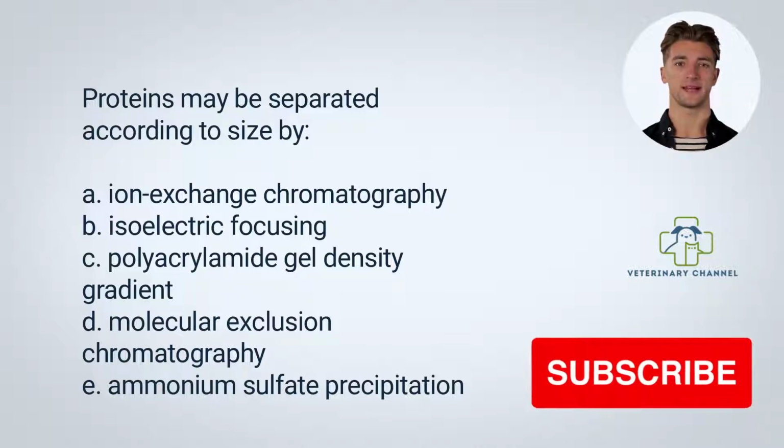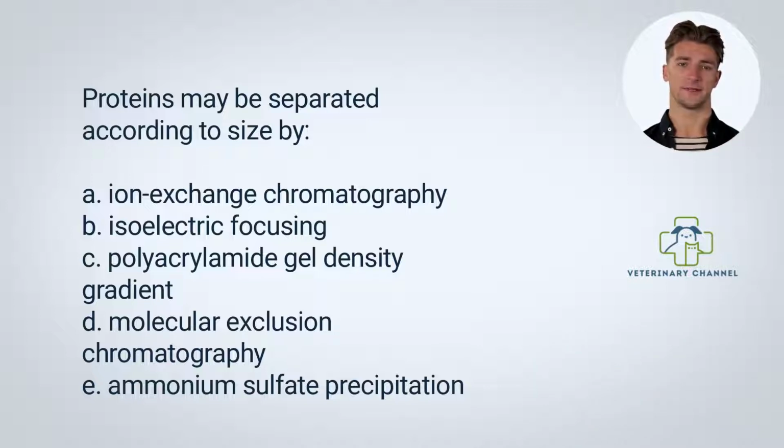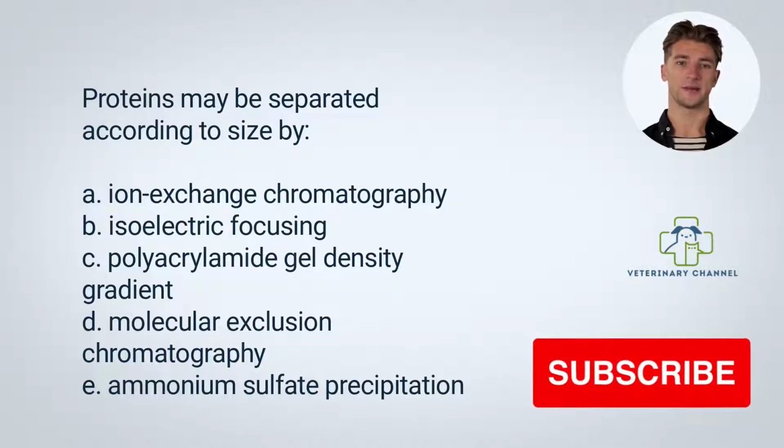Ion exchange chromatography and isoelectric focusing separate proteins on the basis of charge. Polyacrylamide gel is used for electrophoresis to separate proteins according to size in the presence of sodium dodecyl sulfate, but not for density gradient. Molecular exclusion, also called size exclusion chromatography, separates molecules depending on their molecular size by filtration through a gel.